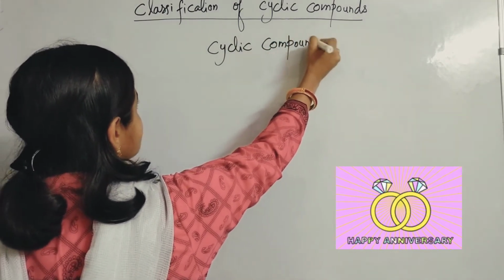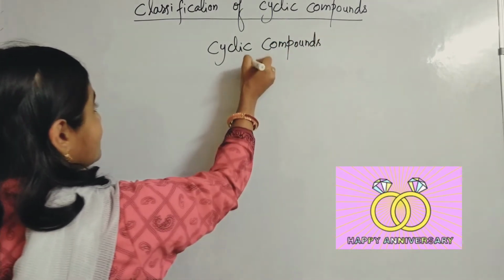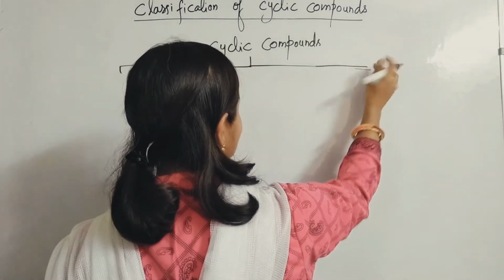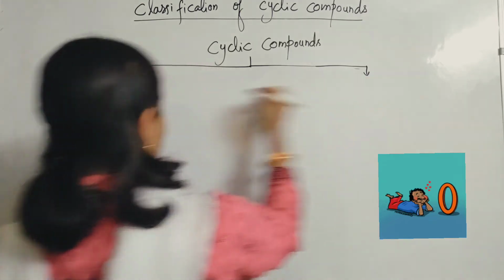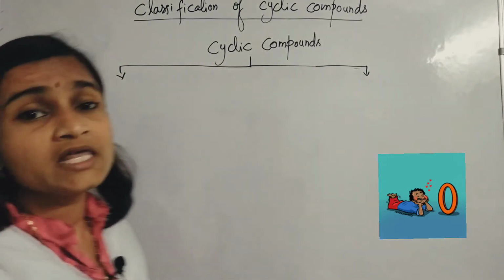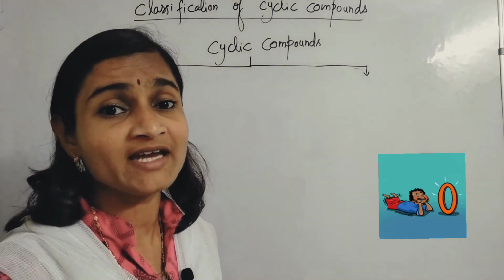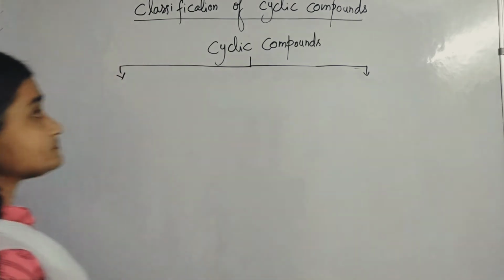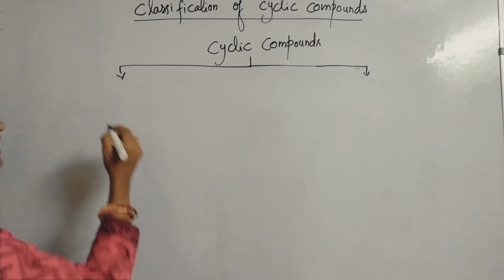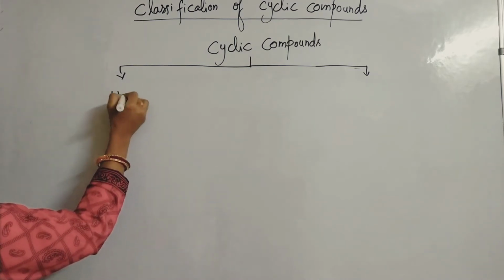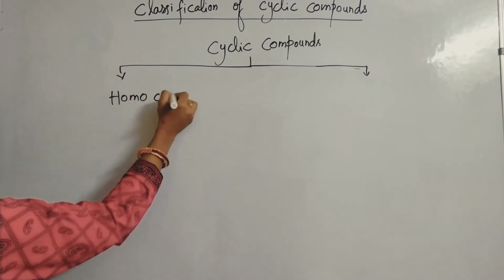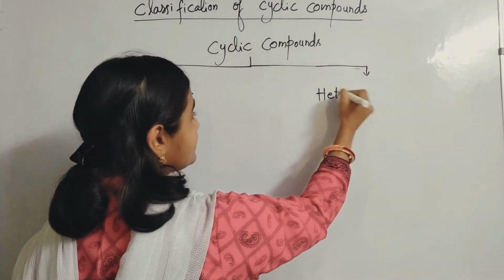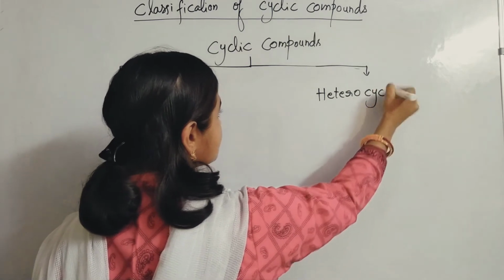Cyclic compounds are mainly divided into 2 types. This is also a very wide classification, in which each and everything is again subdivided into many other types. Cyclic compounds are mainly divided into homocyclic compounds and heterocyclic compounds.